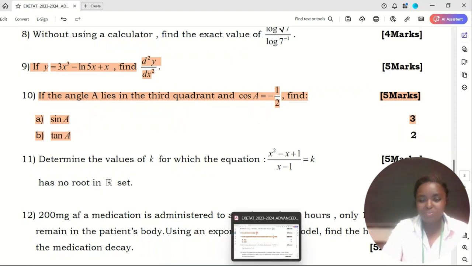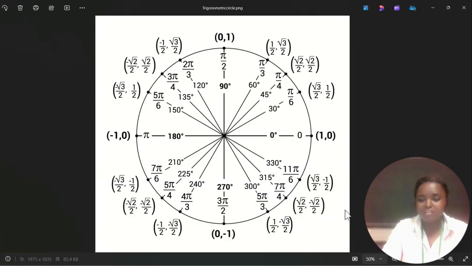You remember where the third quadrant is? We are in this quadrant, where sines are negative values, and cosines are also negative values. Whatever you do, remember that the sines and cosines are negative in this quadrant.